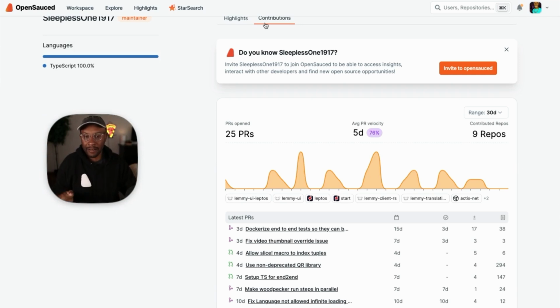Now, I'll spare clicking through all of his contributions because what I found out is that this Lemmy project is actually a bot within the Fediverse. And the reason why his name came up is because the Lemmy project is specifically powered by a Rust client, but also has a front-end UI within the bot that's using Tailwind. And by default, today, Star Search goes back to the last 30 days and found someone with the relevant experience that potentially you could reach out to and have a conversation.